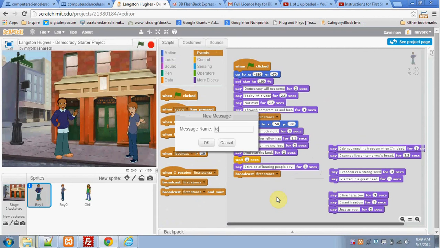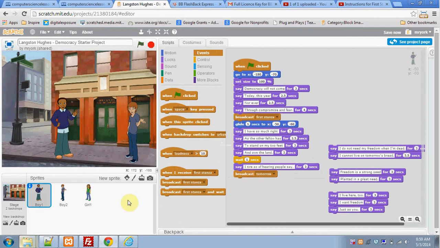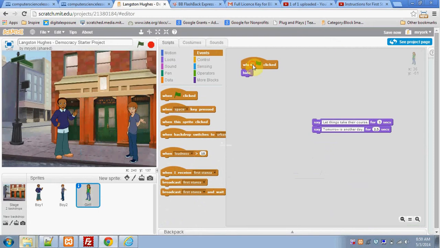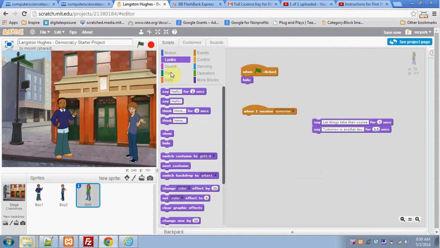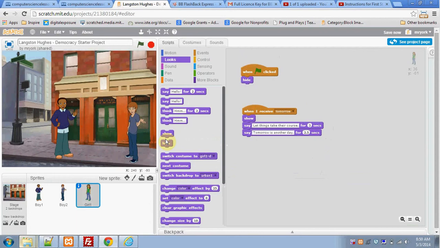And I'm going to call it tomorrow, because that's one of the key words in our girl 1's part of the poem. So I broadcast tomorrow, and I come to my girl, and I notice the reset code to hide her at the beginning is already provided. So the next thing that I need to do is load up a when I receive block. And I'm going to set it to listen for tomorrow. And when it receives tomorrow, before she says her lines, we need to make her show. She's going to say her 2 lines, and then she's going to be hidden again.